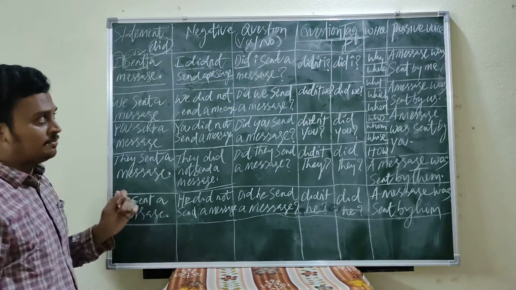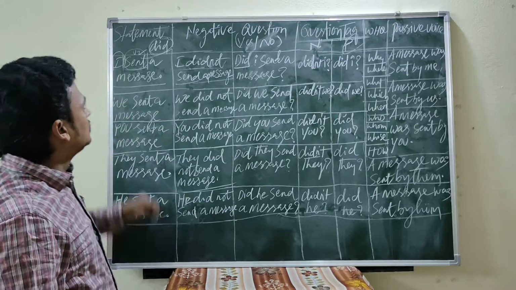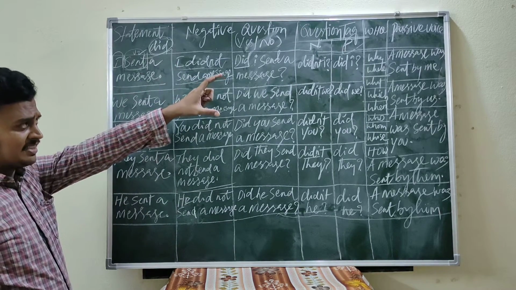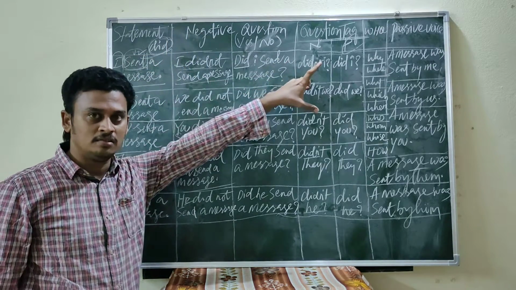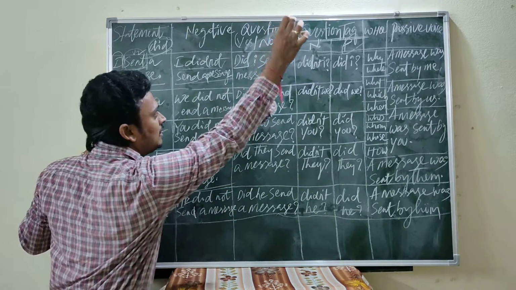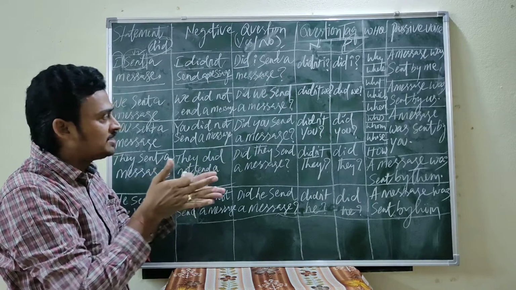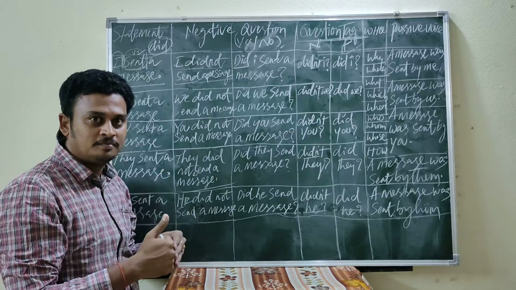Next, question tags, two types, negative and positive. So here did form is there. When the statement is positive, the question tag is negative. When the statement is negative, the question tag is positive. What is the difference between question and question tag? Here we find question, that is question tag. A question should be somewhat lengthy. That is, a question is expecting some answer.